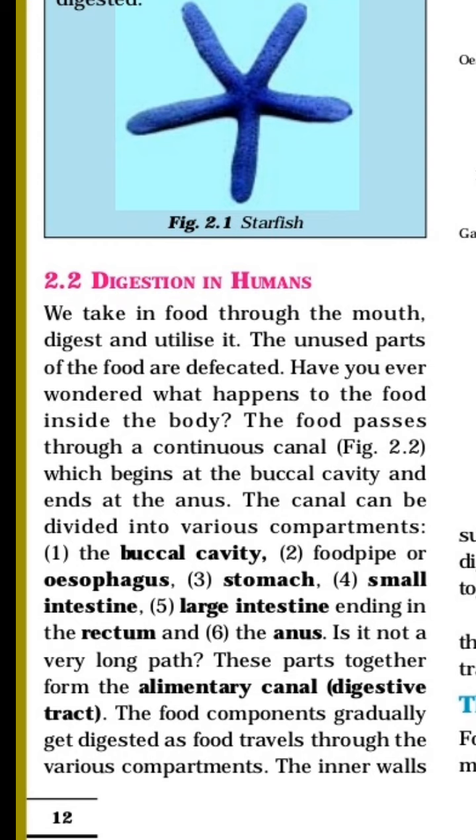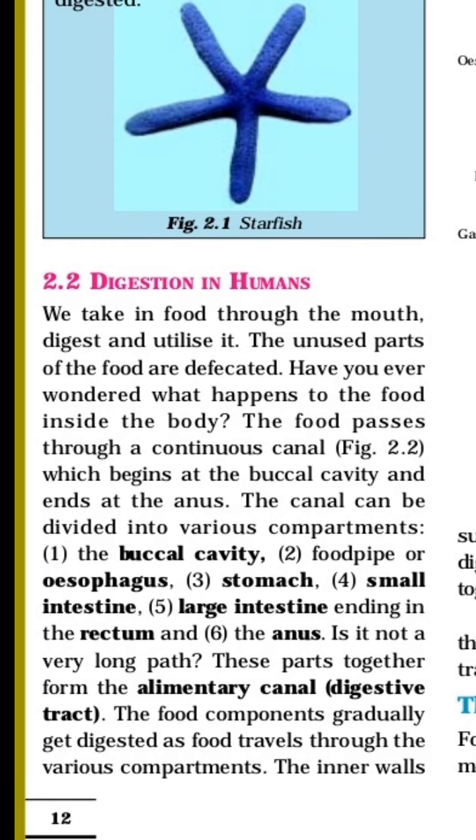The food components gradually get digested as food travels through the various compartments. The food cannot be digested in one particular compartment. It will be digested in various compartments, where different nutrients will be absorbed.